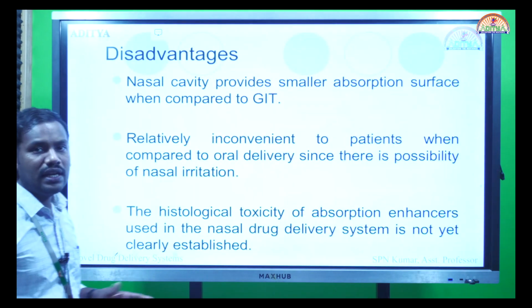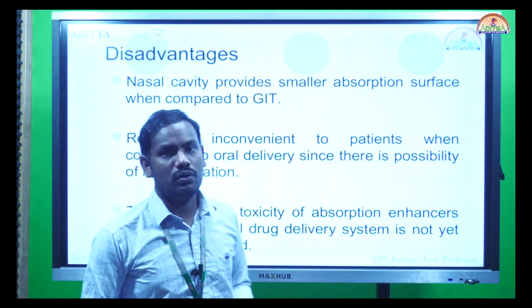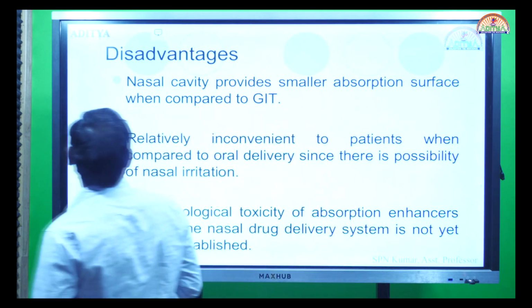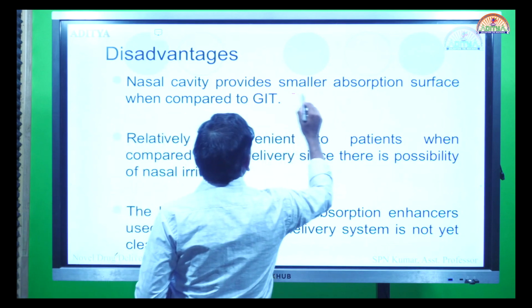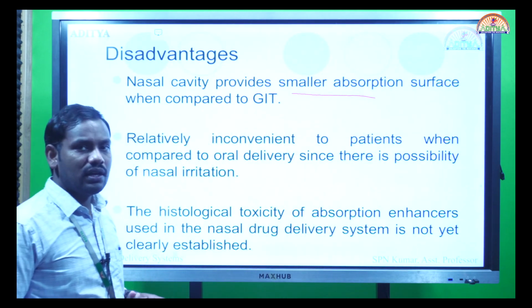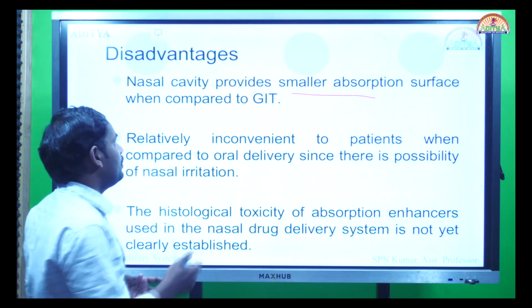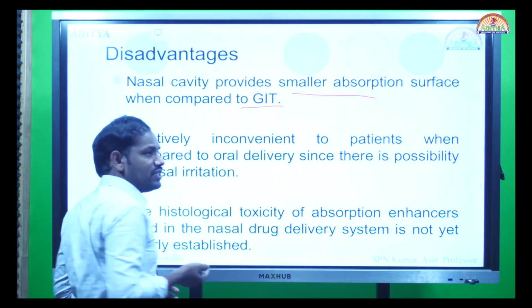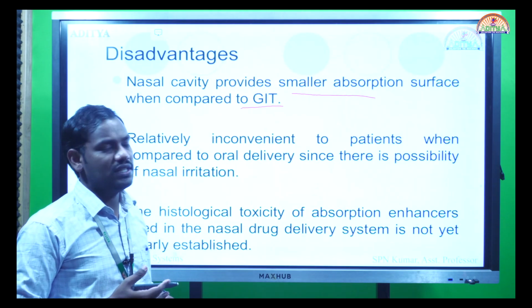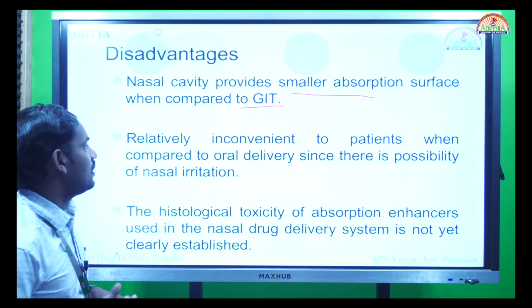Just like any other systems, this also has a flip side. So what are the disadvantages? The nasal cavity provides a smaller absorption. I said it has a high surface area, but compared to the GIT it is always low, because the small intestine itself is 7 to 14 meters long, which itself provides a higher surface area, but not as that of your nasal mucosa.